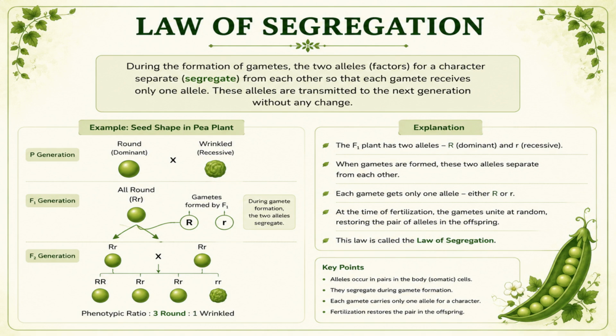So, students, the most important point to remember is that alleles never mix or lose their identity. They simply separate during gamete formation and come together again in the next generation. That is the essence of Mendel's law of segregation.